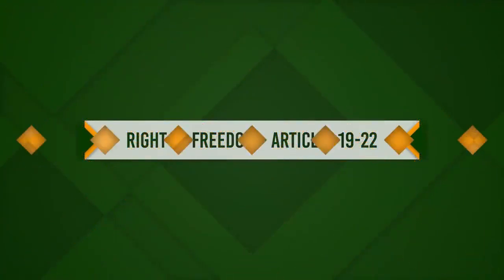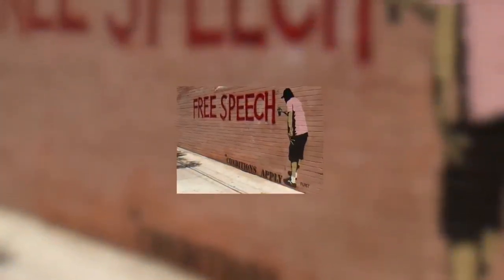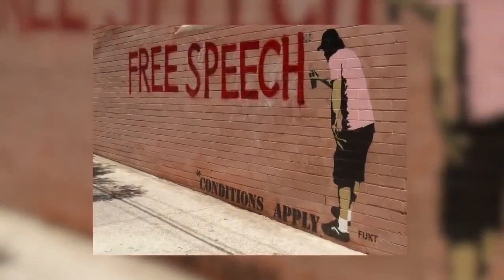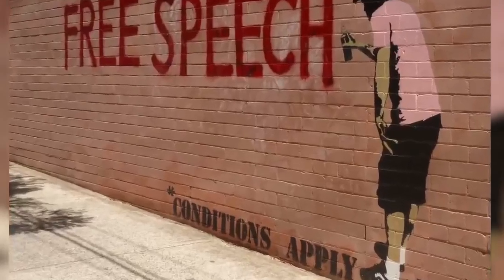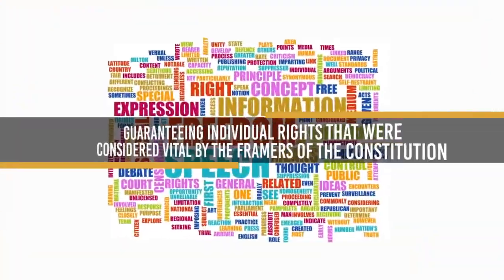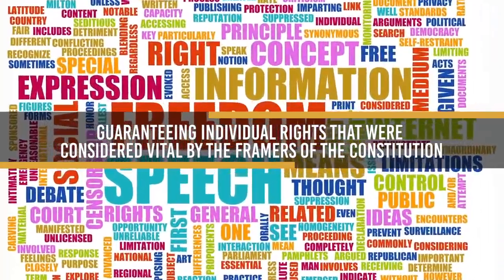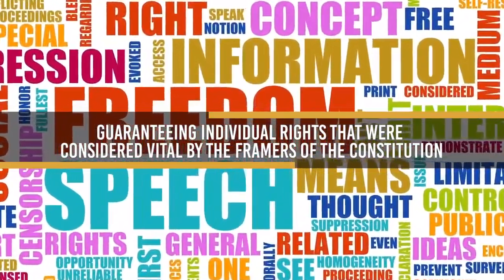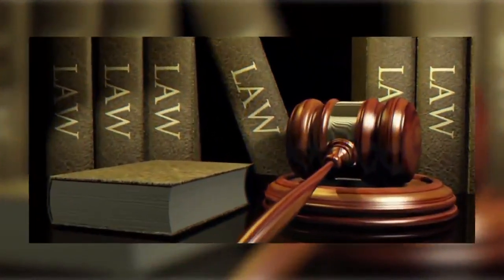2. Right to freedom. The Constitution of India contains the right to freedom given in Articles 19, 20, 21, 21A, and with the view of guaranteeing individual rights that were considered vital by the framers of the Constitution. It is a cluster of 4 main laws.